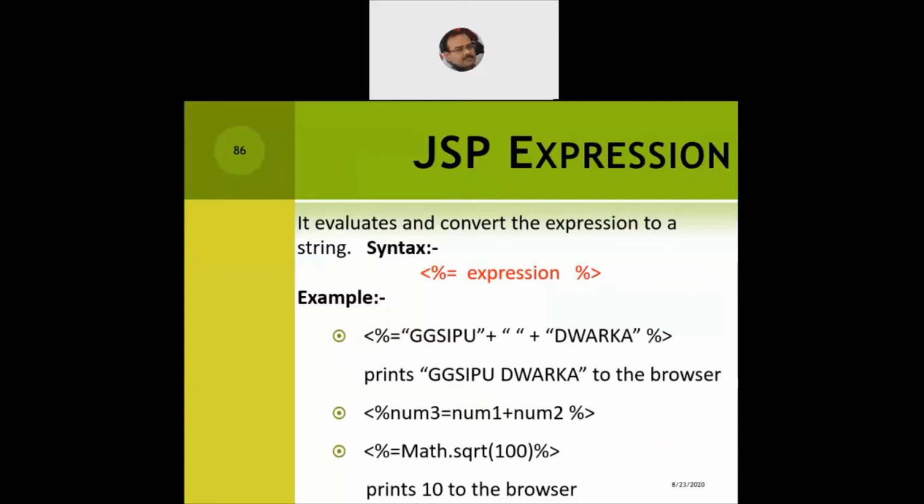So the JSP expression has the capability to print the output directly onto the browser window. Tomorrow when we see the execution of the JSP page, we can easily correlate how the output looks onto the browser window.